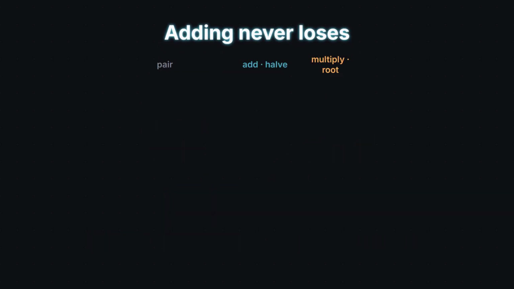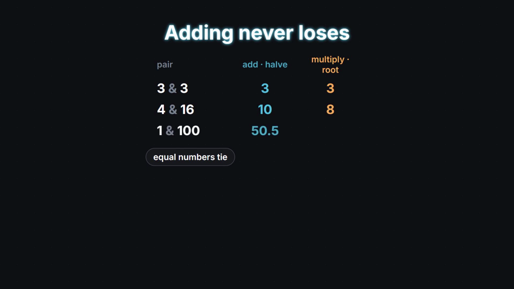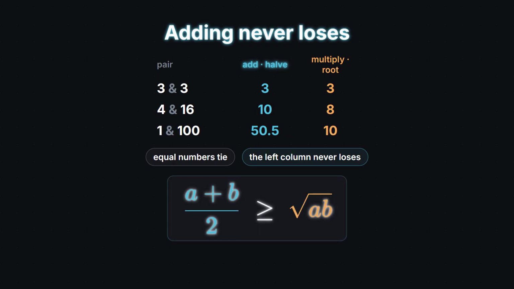Now the strange part. Try any pair of positive numbers. 3 and 3. Arithmetic mean, 3. Geometric mean, 3. A tie. 4 and 16. 10 versus 8. 1 and 100. 50.5 versus 10. Every single time, the arithmetic mean wins, or at worst ties. Multiplying never beats adding. As a formula, a plus b over 2 is greater than or equal to the square root of a times b.